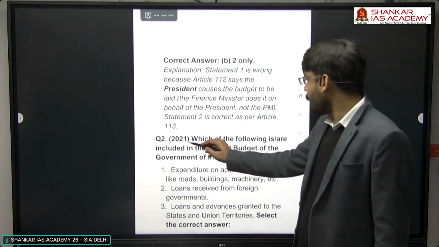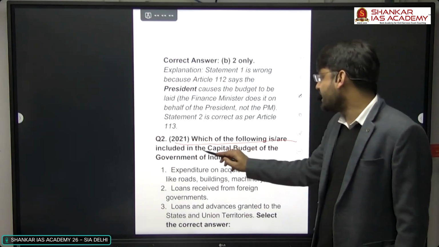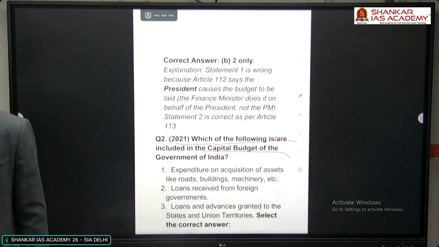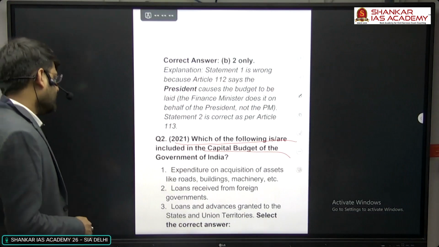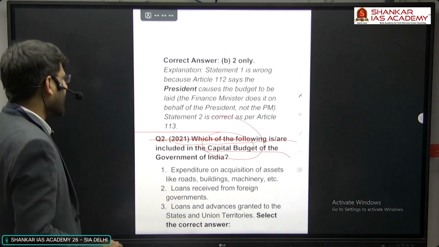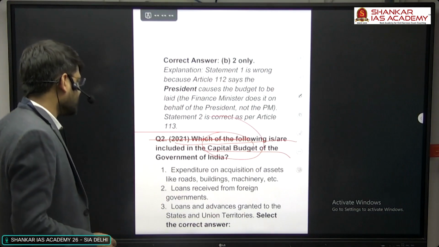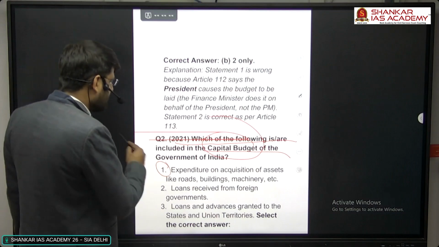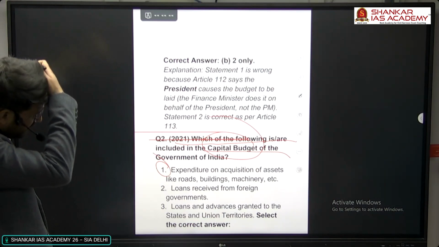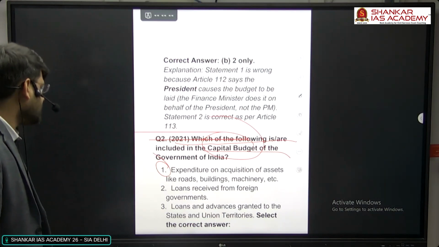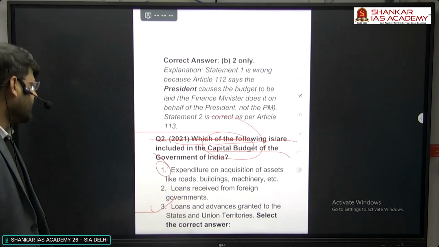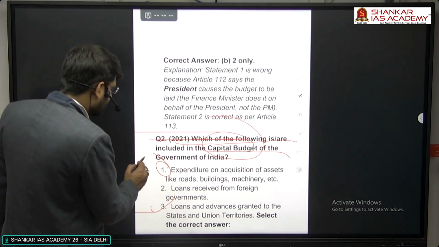Now in 2021: which of the following are included in the capital budget of the Government of India? I have discussed already that there is a revenue budget and there is a capital budget. So we have to think about what categories come under the capital budget. Expenditure on the acquisition of assets like roads, buildings, machinery, etc. will definitely be correct in the capital budget category. Then the loans received from foreign governments, and loans and advances granted to the states and union territories. Obviously the first would be the 100% option.